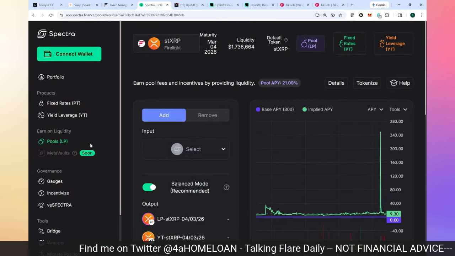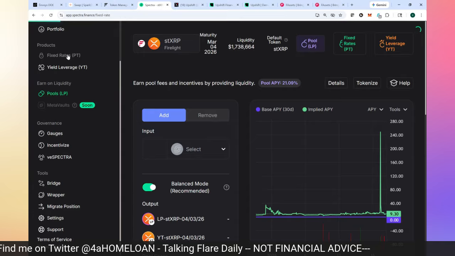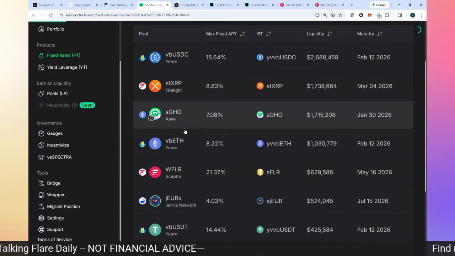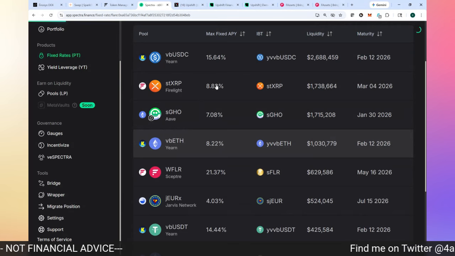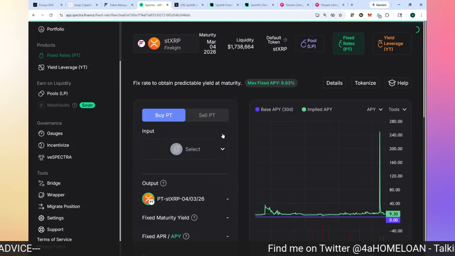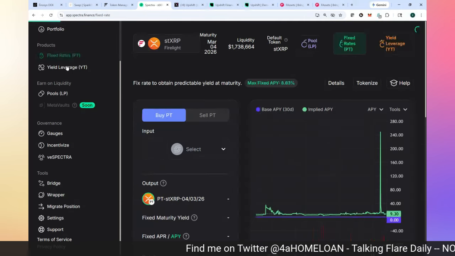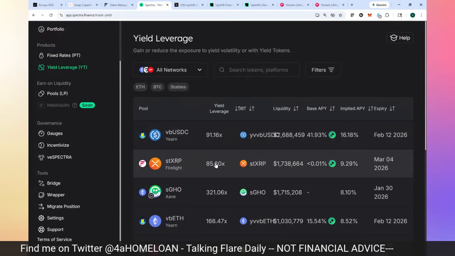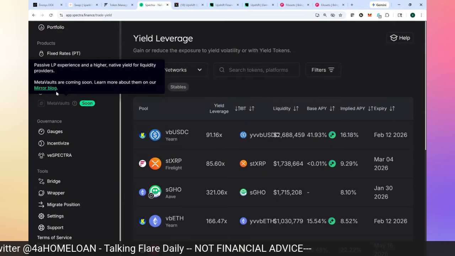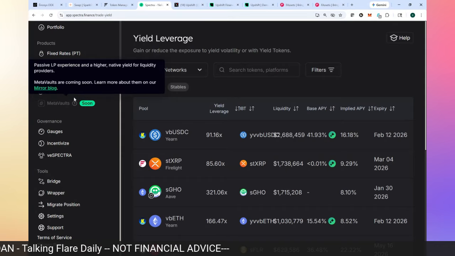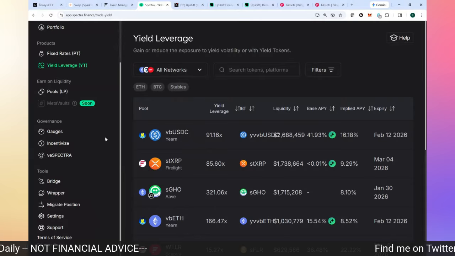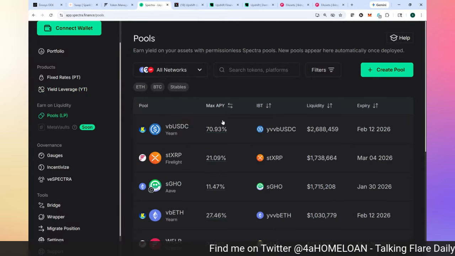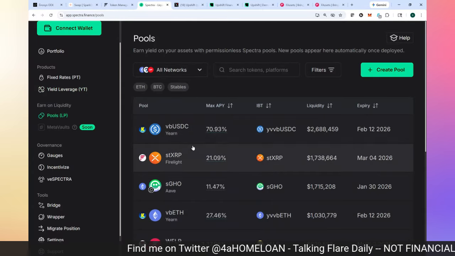If I wanted to, I could have taken that FXRP that I earned freely and put it in here into the STXRP, and I could have earned fixed PT yield, right? Over here, fixed rates. I could use it as YT, right? Or I could do it in a pool. I could have put it in the LP pool, which has been a big play right now for me.